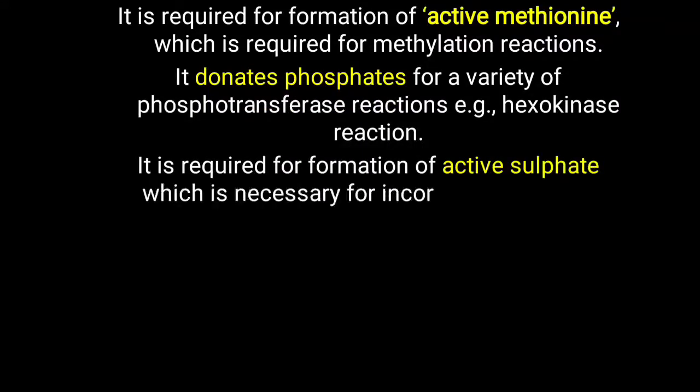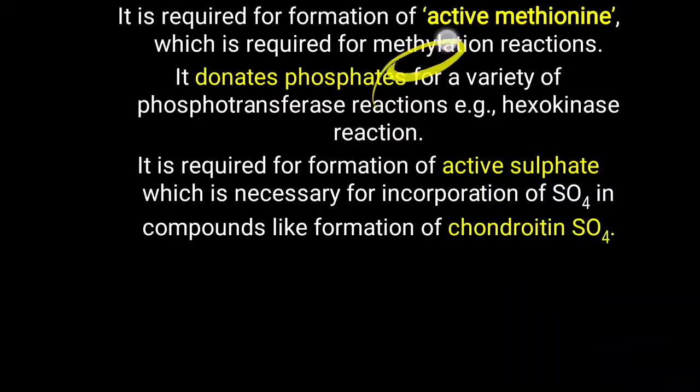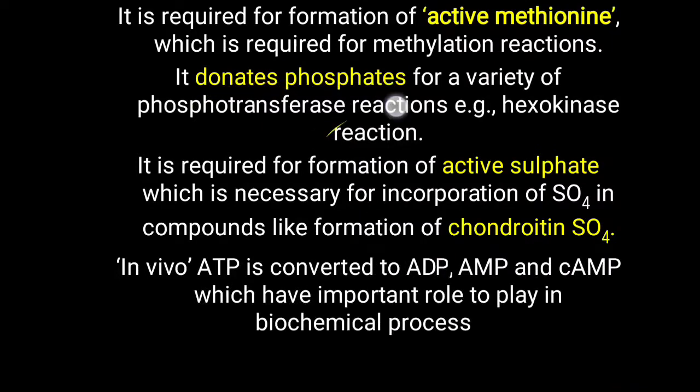It is also required for the formation of active sulfate. Not only active methionine, which provides the methyl group, there is also active sulfate. For donation of sulfate, PAPS, phosphoadenosine phosphosulfate, is generated, and it is able to donate sulfate, which is necessary for the formation of sulfate compounds like chondroitin sulfate. Chondroitin is a mucopolysaccharide, and sulfate addition over it is possible by active sulfate, for which ATP is needed. So ATP is needed for the donation of phosphate, formation of active methionine as well as active sulfate.